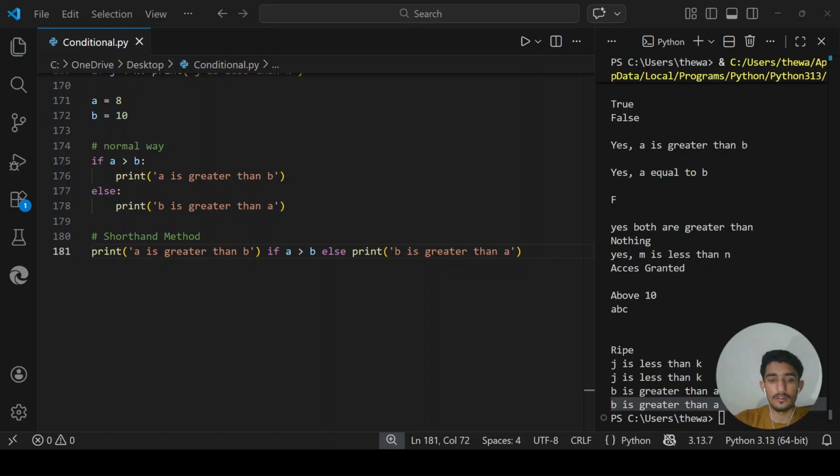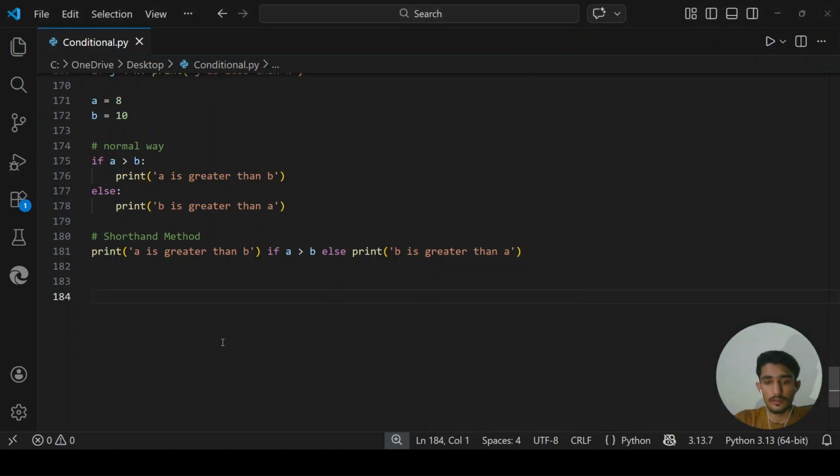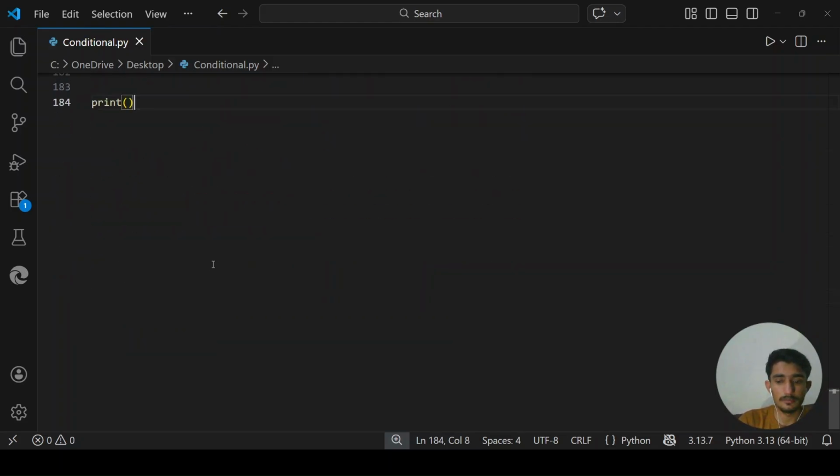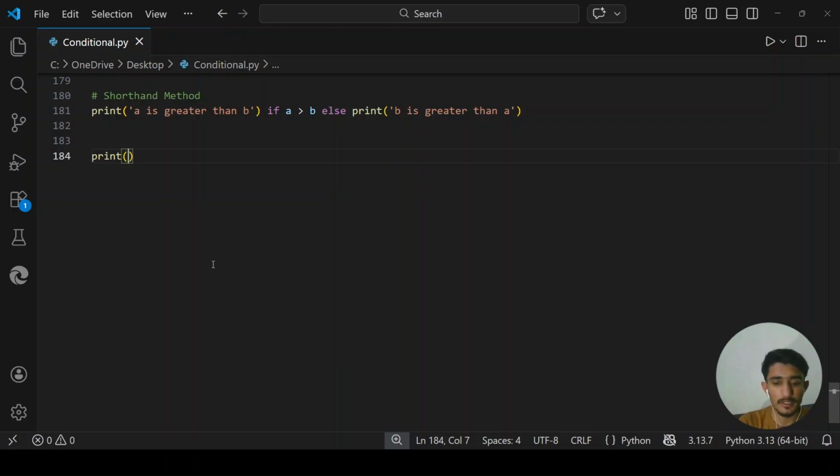You know that modulus operator. In the last video, I defined it to you. This is the modulus operator which just gives you the remainder. What is the remainder? If two numbers divide. So let me just write inside the print statement: print 10 modulus by 2. So when you divide 10 by 2, the remainder is 0.